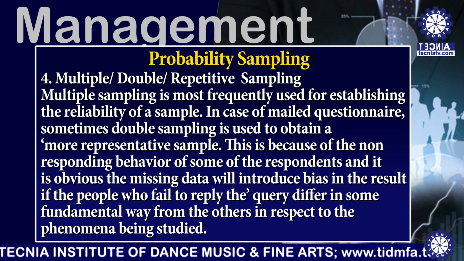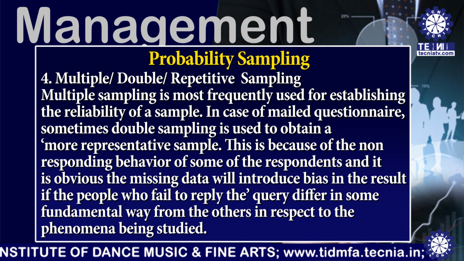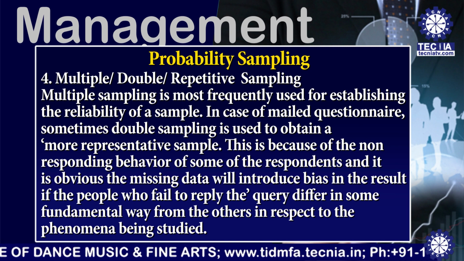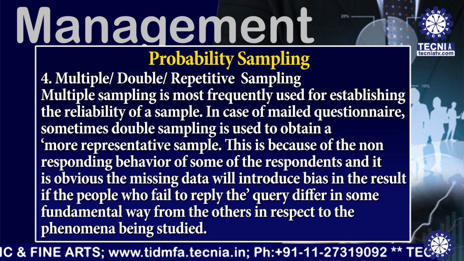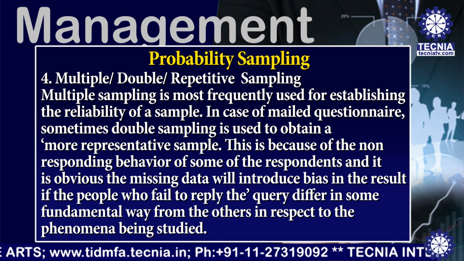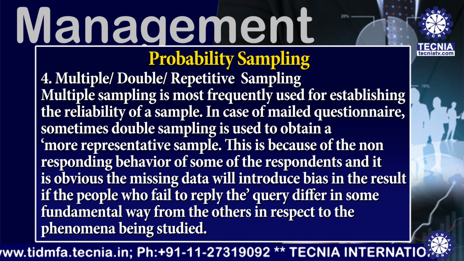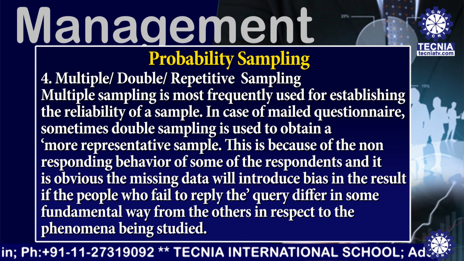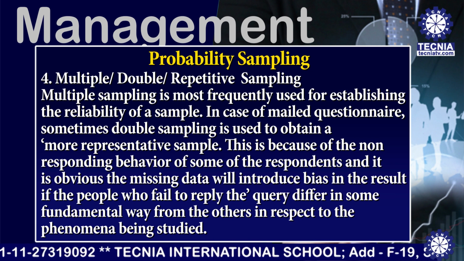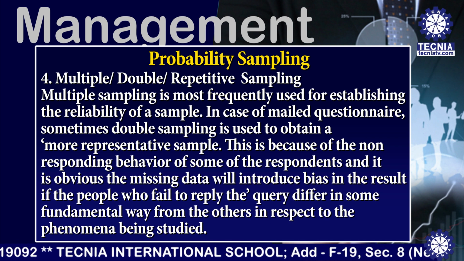This is because of the non-responding behavior of some of the respondents, and it is obvious the missing data will introduce bias in the result if the people who fail to reply differ in some fundamental way from the others in respect to the phenomena being studied.